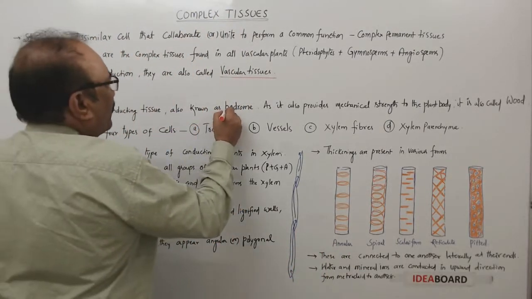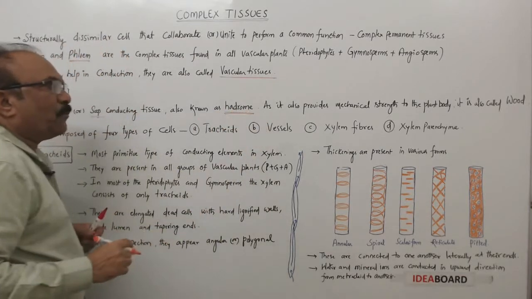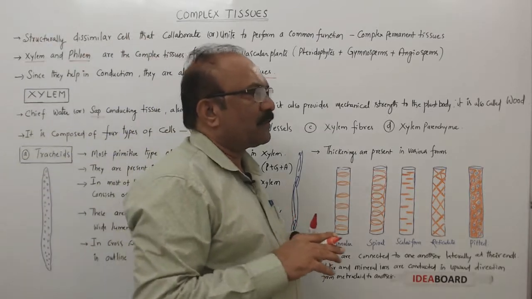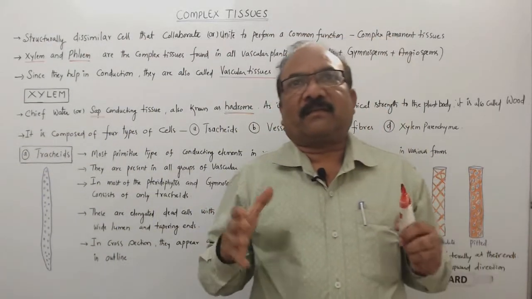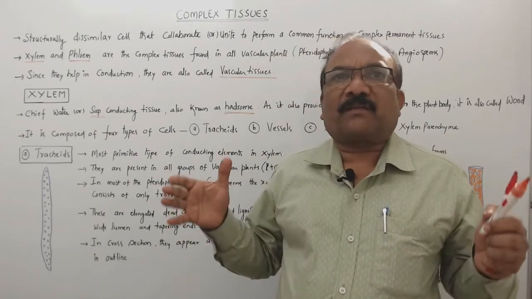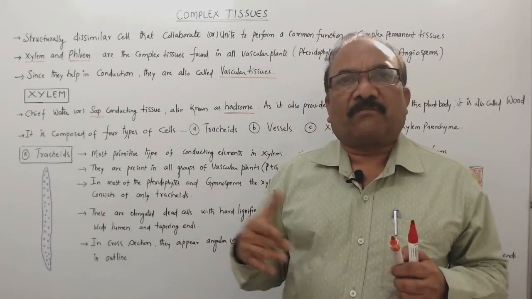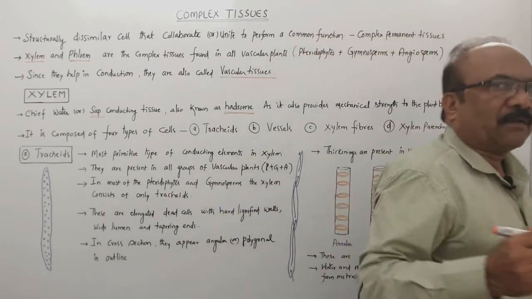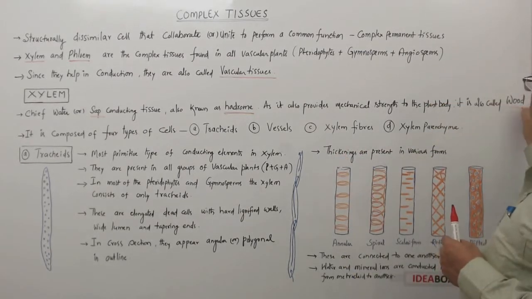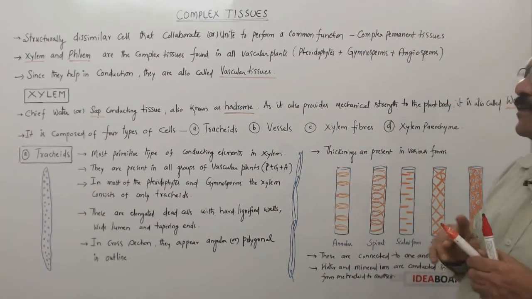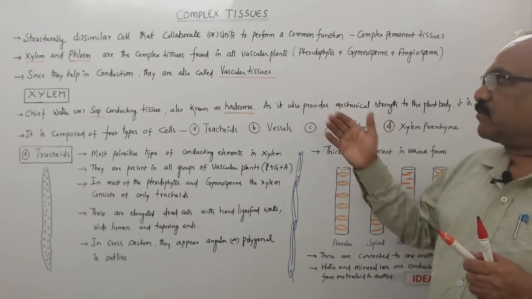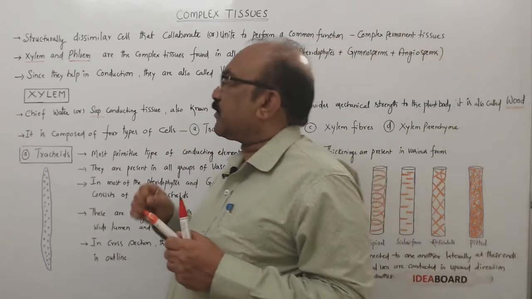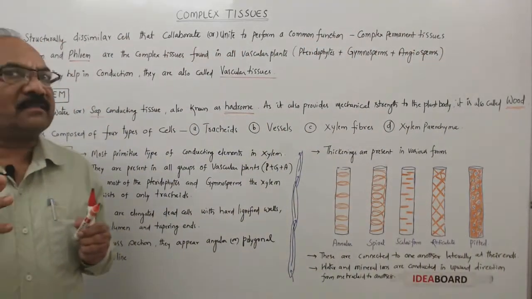And one more name for the xylem is hadrome. And don't forget that if you take the trunk, the major portion of the trunk is composed of xylem only. Of course, that is secondary xylem. And that's why the xylem is also called wood. So remember the alternate names of the xylem. It is called hadrome and also wood.